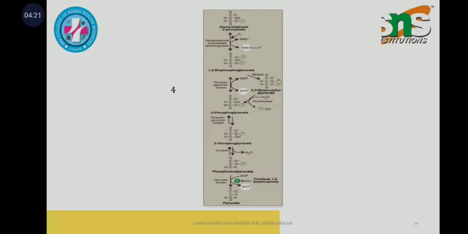1,3-bisphosphoglycerate, and by the phosphoglycerate kinase enzyme 1,3-bisphosphoglycerate is converted into 3-phosphoglycerate, where 3-phosphoglycerate is converted into 2-phosphoglycerate by phosphoglycerate mutase, and 2-phosphoglycerate is converted into phosphoenolpyruvate with the help of the enzyme enolase, and phosphoenolpyruvate, with the help of pyruvate kinase, gives the product pyruvate. So coming to glycolysis, the end products are 2 molecules of pyruvate, 2 molecules of ATP and 2 molecules of NADH.